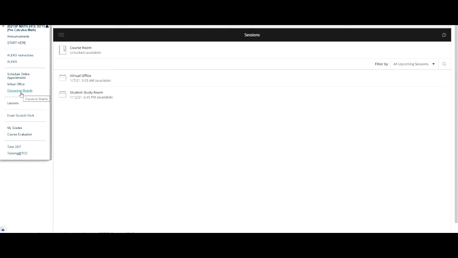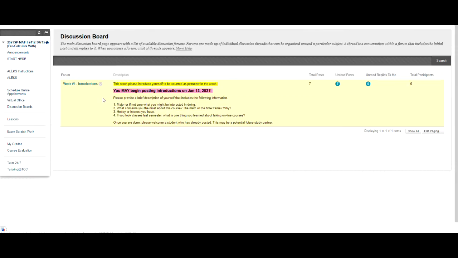The next tab is the discussion boards. When you open the discussion boards, you will see the instructions on what the question is about. For the very first week, you'll be answering the questions posted here and introduce yourselves. I will not be posting discussion boards on a weekly basis, but if I do, I will send them out in announcements.